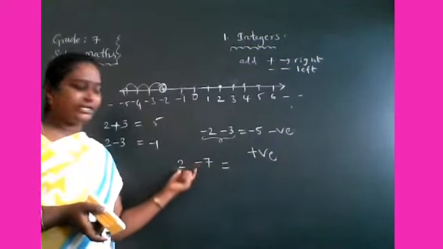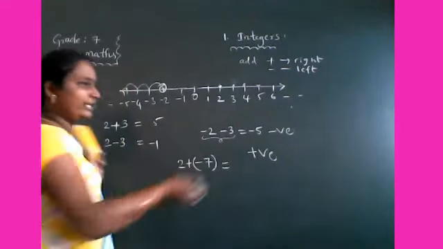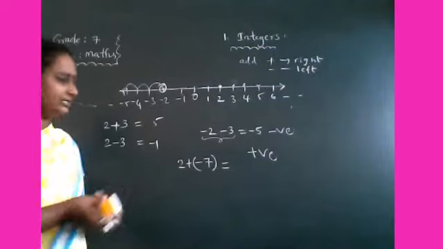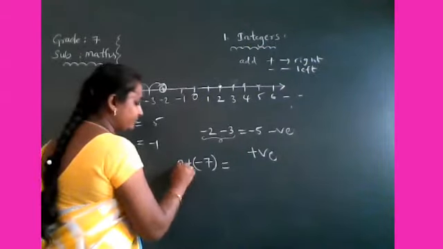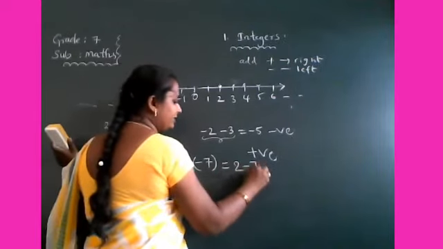If you add these two integers, you will get which type of integer? Listen, 2 plus into minus, minus 7.